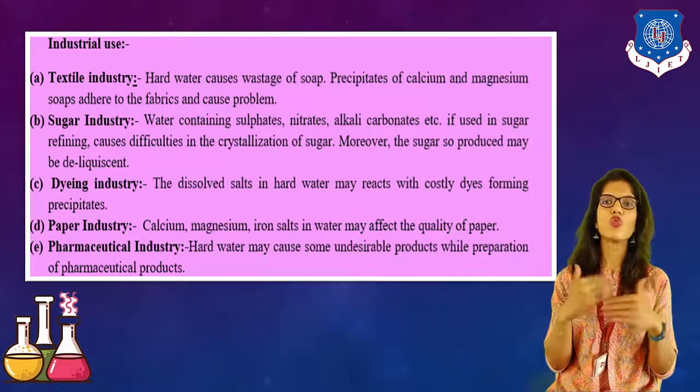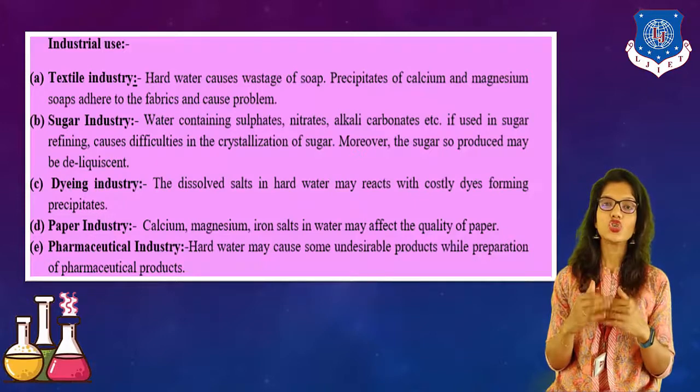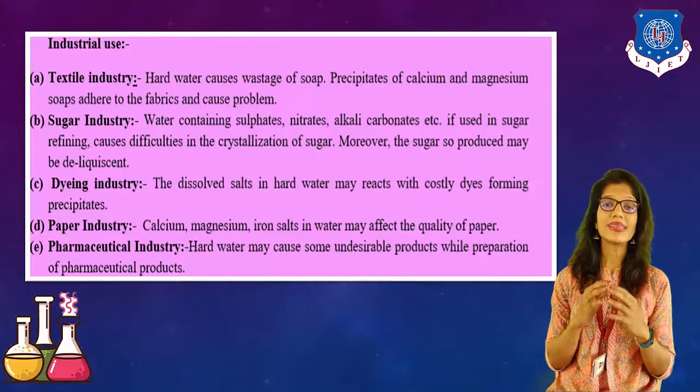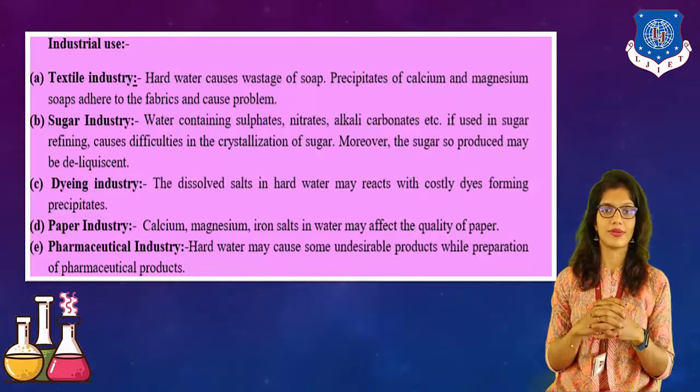Now, let's move further, which is the sugar industry. When we use water which contains sulfites and nitrates, it causes difficulty in crystallization of sugar. So, the sugar formed has a different color. It is deliquescent, not transparent.